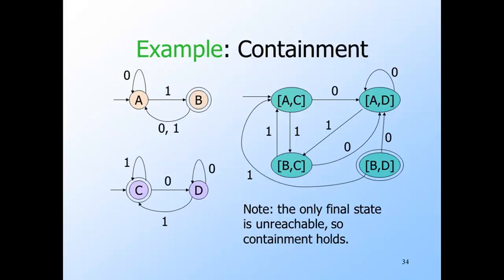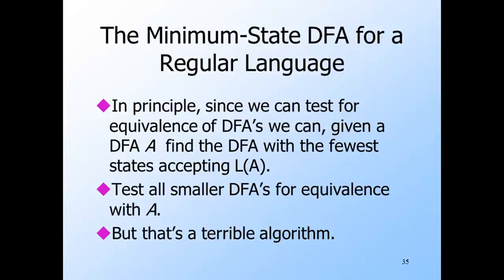Here, B is the only final state of the first automaton and D is the only non-final state of the second automaton, so only BD is final. As we observed before, BD is not reachable from the start state. It has arcs out but no arcs in. Thus the language of the product automaton is empty, and we conclude that the language of the orange automaton is a subset of the language of the purple automaton.